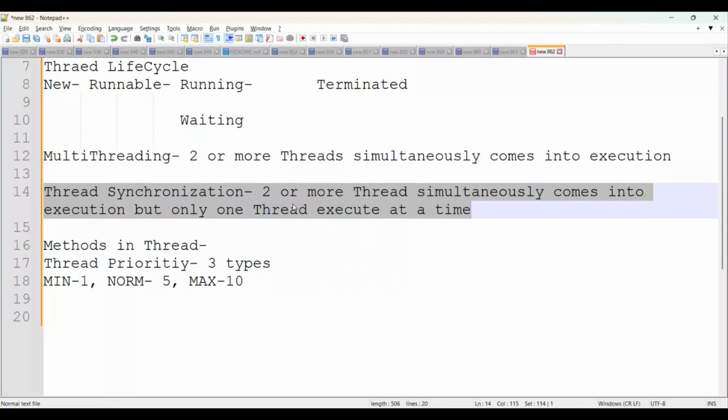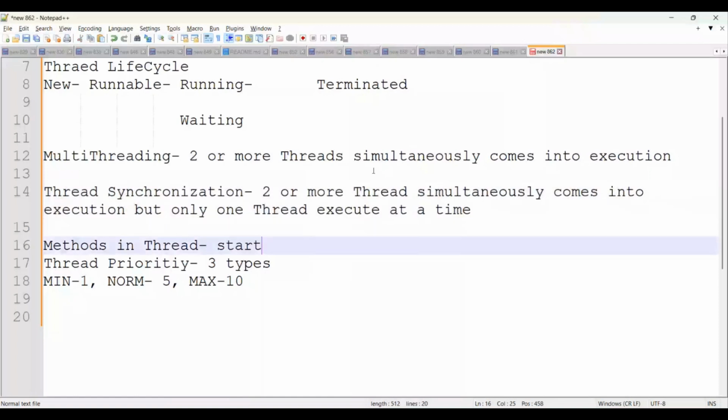It means in our Java also, in multi-threading scenarios, sometimes deadlock comes into the picture. How to avoid deadlock? From that perspective, we have thread synchronization available. Like two or more threads simultaneously come into execution, but only one thread executes at a time. That's called thread synchronization.